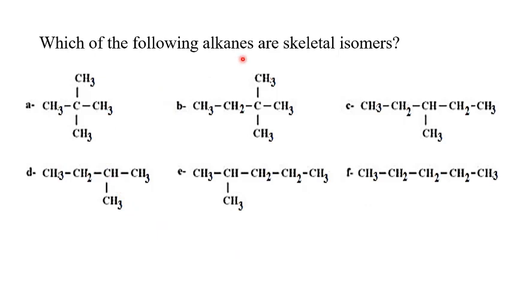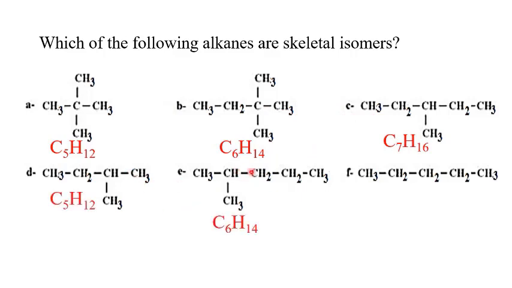Which of the following alkanes are skeletal isomers? To know, we want to find the molecular formula of each one. This one contains 5 carbon atoms, so it's C5H12. This one contains 6, so it's C6H14. This one contains 7, and this one 5, 6, and 5.